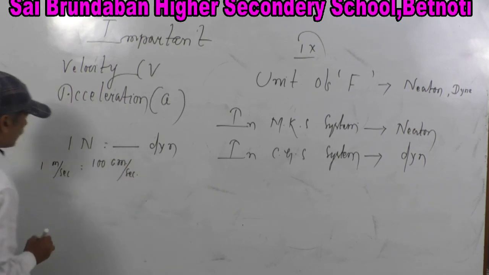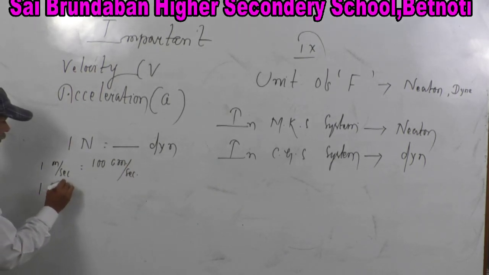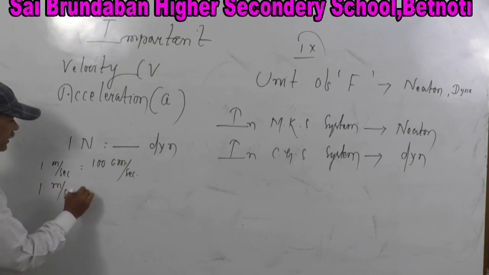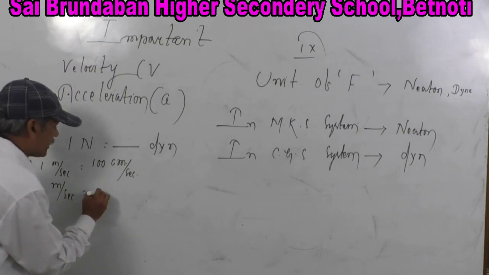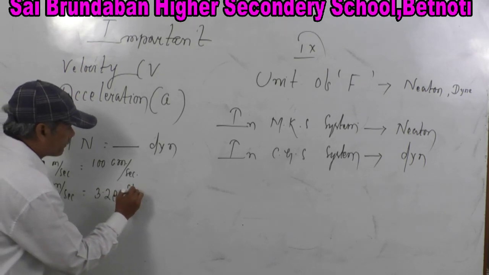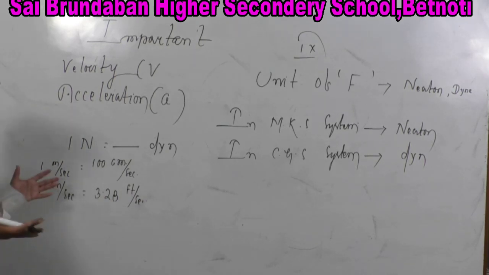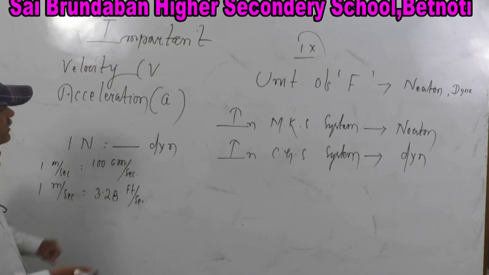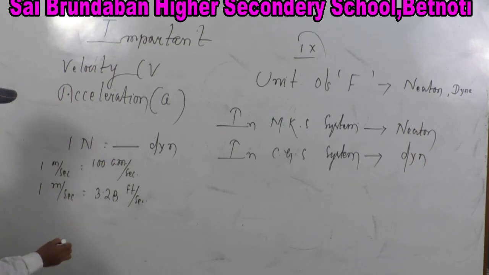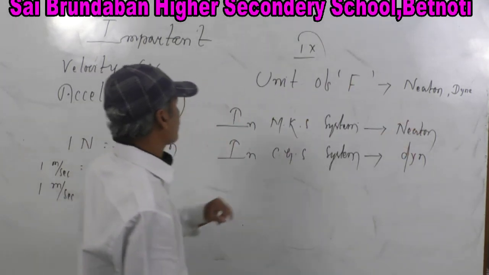In the same way, 1 meter per second is equal to 3.28 feet per second. If we are able to convert the velocity from one system to another system, in the same way we can also convert the force from one system to another system.